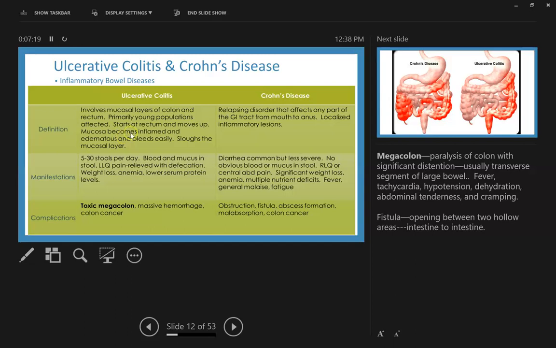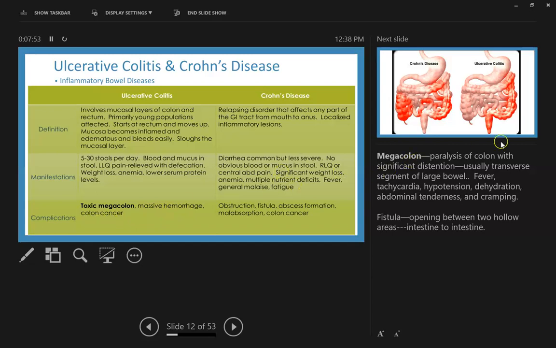So here's the definition of ulcerative colitis. It involves mucosal layers of the colon and rectum, primarily young populations affected, starts at the rectum and moves its way up. Mucosa becomes inflamed and edematous and bleeds easily, sloughs the mucosal layer. Manifestations: 5 to 30 stools per day, blood and mucus in the stool, left lower quadrant pain relieved with defecation, weight loss, anemia, lower serum protein levels, and then complications: toxic megacolon, massive hemorrhage, colon cancer.